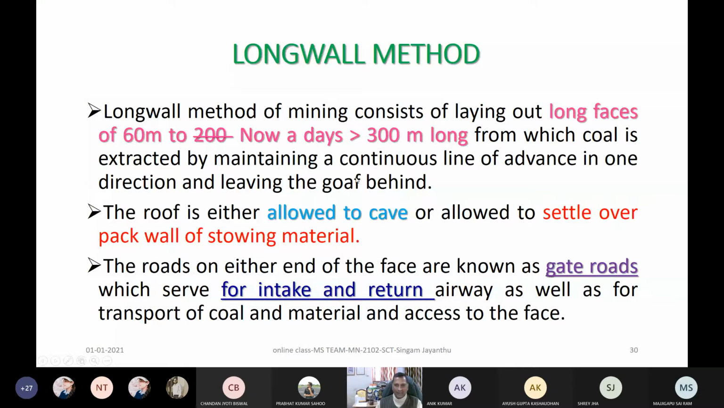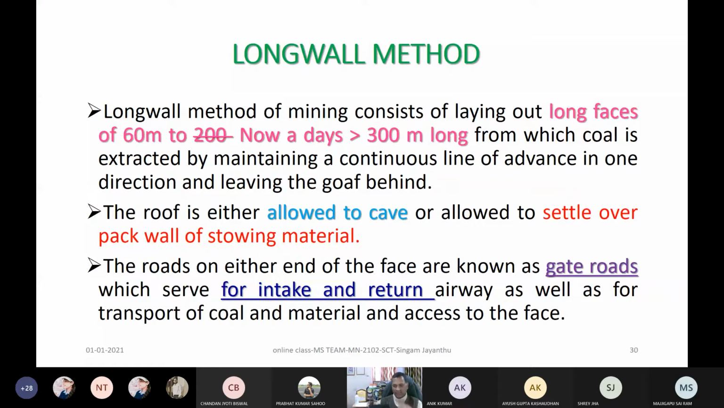Where there is a continuous line of advance in one direction, leaving the goaf behind. That is what can be advancing longwall. That means this is a longwall. Then, if these are the gate roads, gate road 1, gate road 2. Otherwise, I would have shown you our models which are there in our material handling laboratory. We have that. I would have shown you when you are here. Otherwise, I can show some other time when you come back, or through some video, where it is an advancing longwall or a retreating longwall, right?